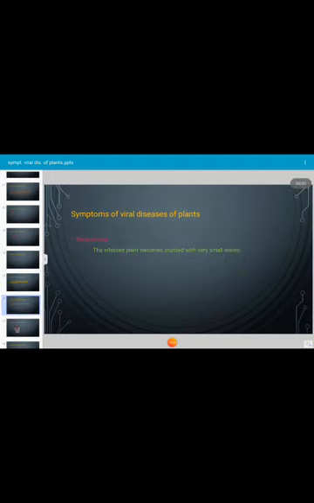Next, another type of symptom which is caused by a viral pathogen is xyloporosis. In this case, the infected plant becomes stunted with very small leaves. The pathogen causes the development of peg-like outgrowths from the inner face of the bark that fit into corresponding pit-like depressions in the stem. Gum pockets develop in the bark. Such symptoms are termed xyloporosis.